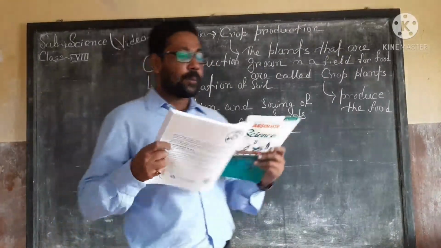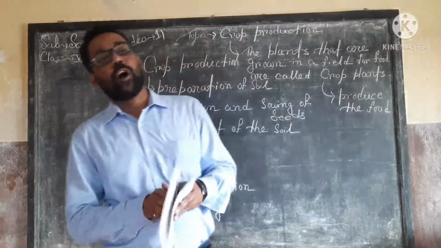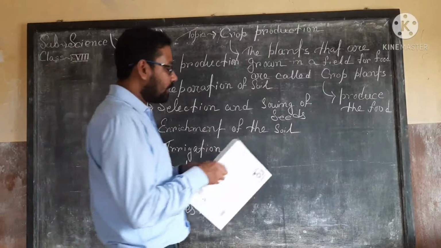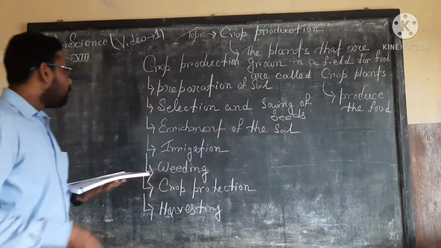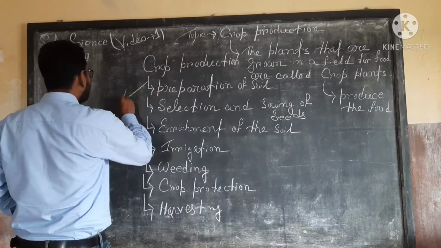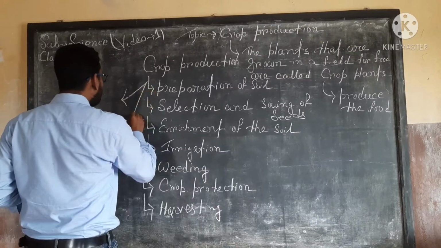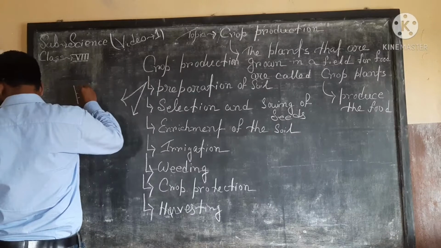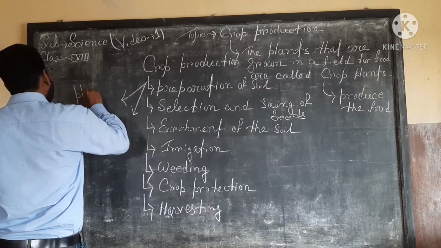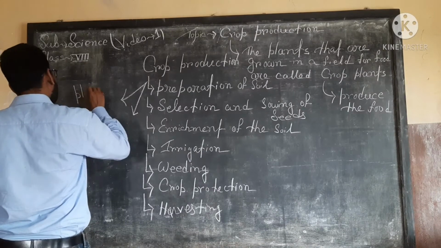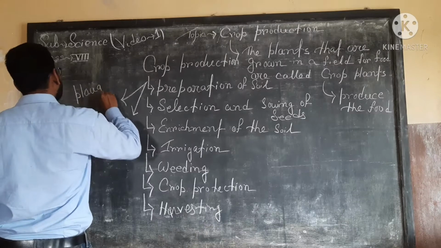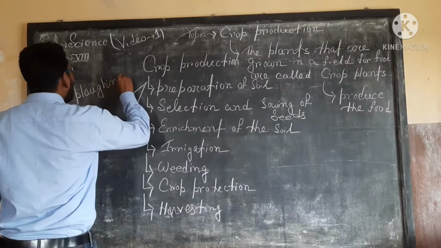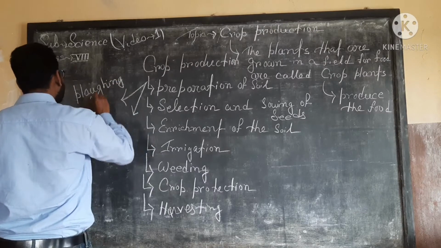Okay, and the preparation of the soil involves two important methods. The first one is plowing, or it is called tilling.